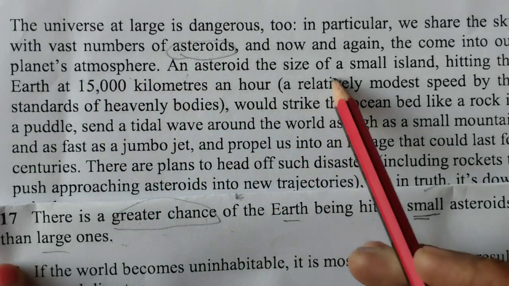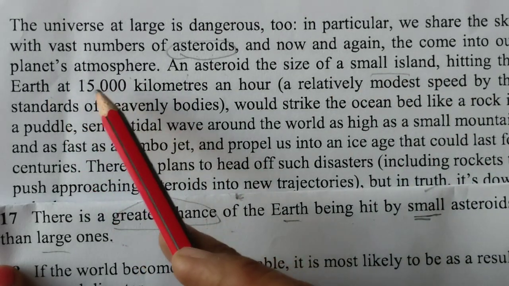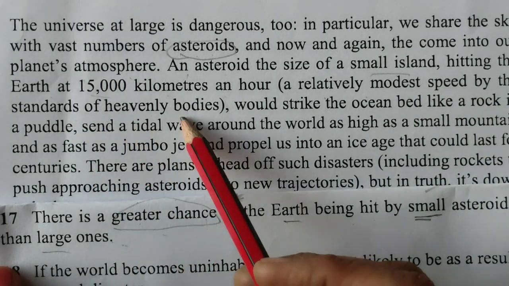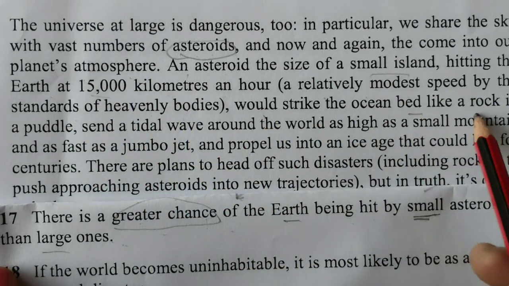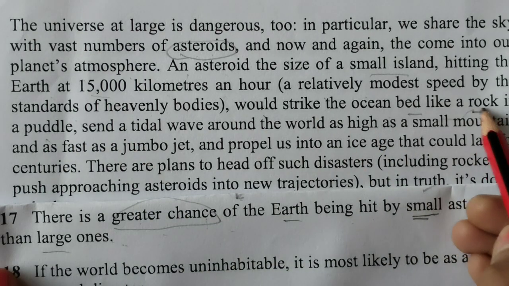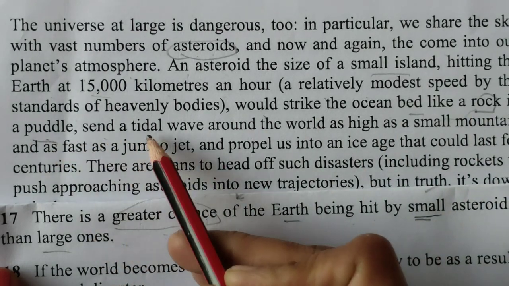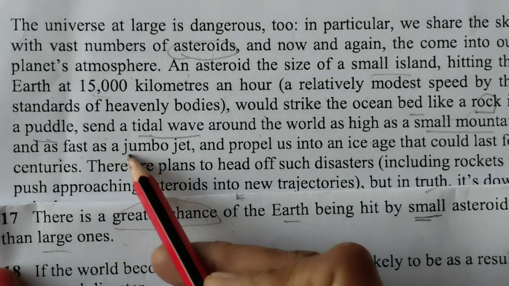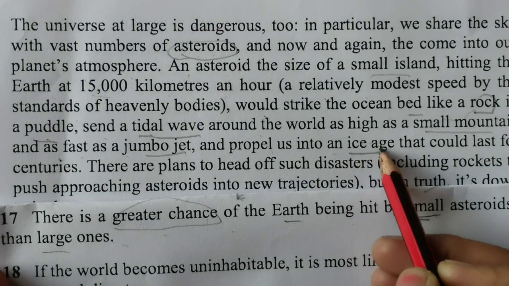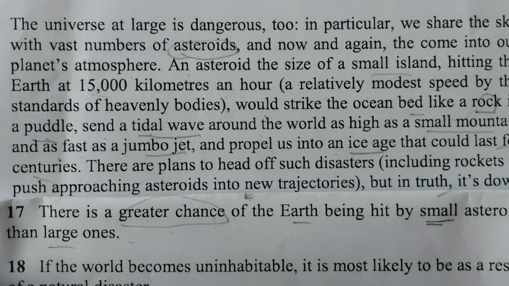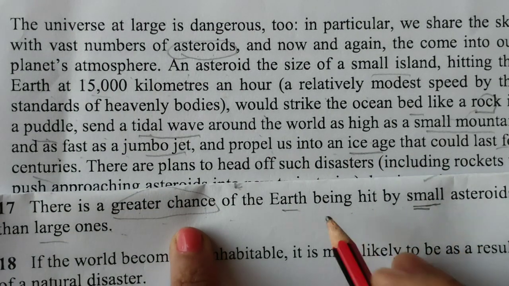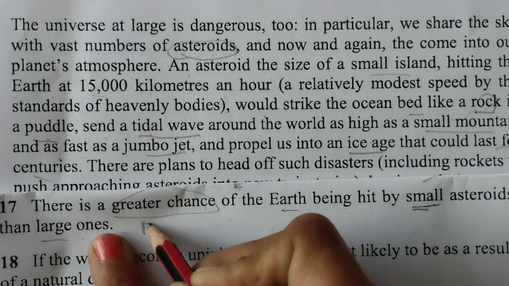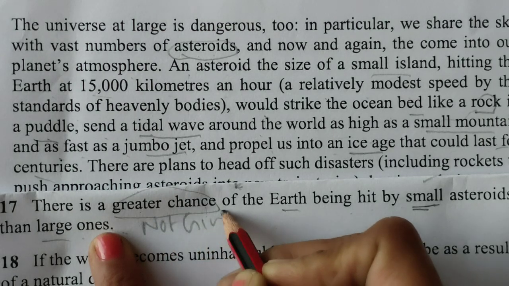An asteroid the size of a small island hitting the earth at 15,000 kilometers an hour, a relatively modest speed by the standard of these bodies, would strike the ocean bed like a rock in a puddle. Okay, like a rock in a puddle, send a tidal wave around the world as high as a small mountain and as fast as a jumbo jet, lasting for centuries. Okay, greater chance of the earth. So chance is not there, and large asteroids they are not talking about. So I will just write here not given.